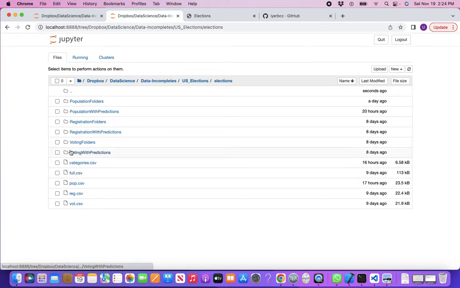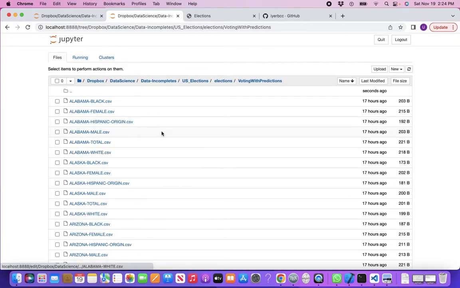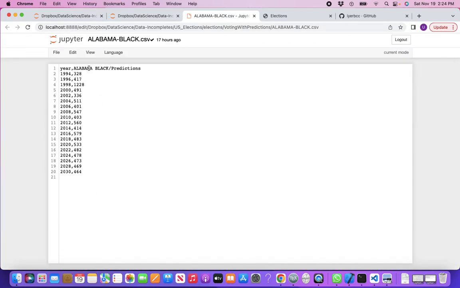In addition, we have separate folders with predictions. Per state and category, you have year and numbers. Notice that from 2022 to 2030, we had to predict, because even for 2022 we don't have the data on the US Census Bureau website.